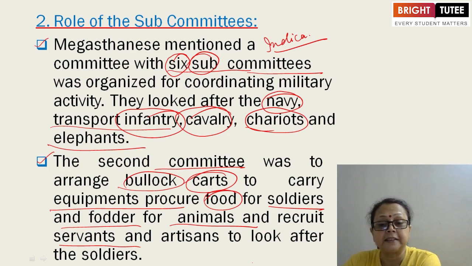Servants and artisans were also required to make weapons, make tools and repair all such things, to look after the soldiers and fulfill their demands. This way administration was well organized during the Mauryan period.